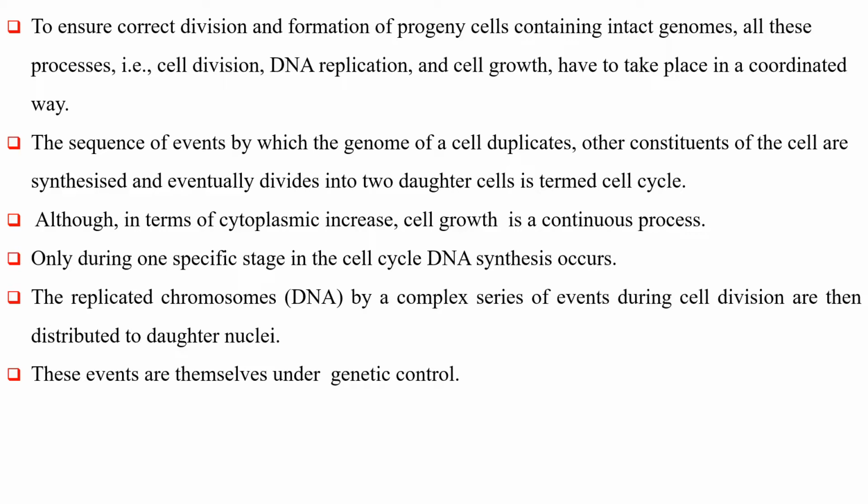Although in terms of cytoplasmic increase, cell growth is a continuous process, only during one specific stage in the cell cycle does DNA synthesis occur. The replicated chromosomes, by a complex series of events during cell division, are then distributed to daughter nuclei. These events are themselves under genetic control.